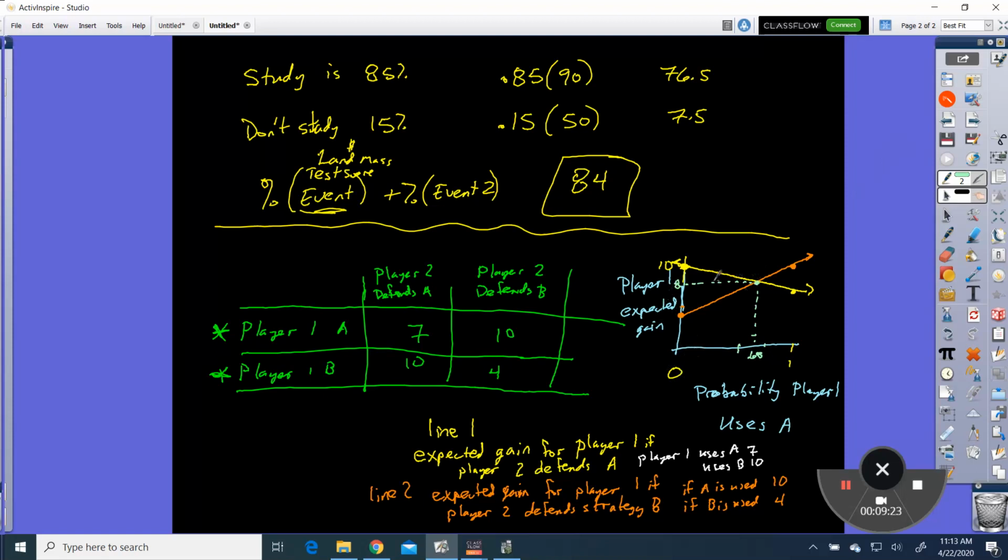So it's an interesting question to look at and say, what does this point in the middle mean? It means that player 1 should probably use A 70% of the time against either of these, okay? Because then he'll plan on getting 8 yards. So that's how you'd read that.